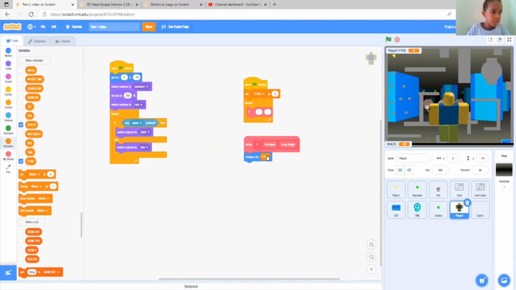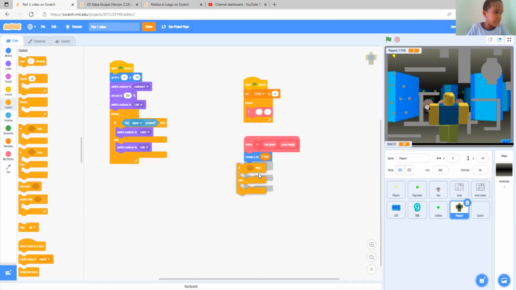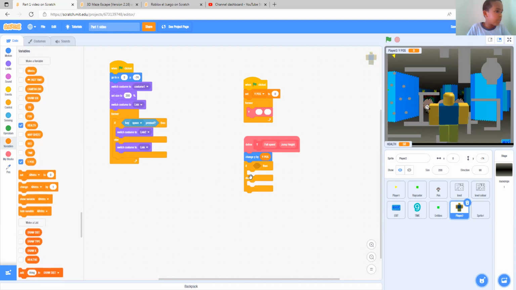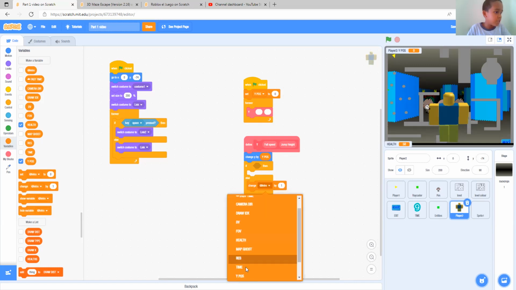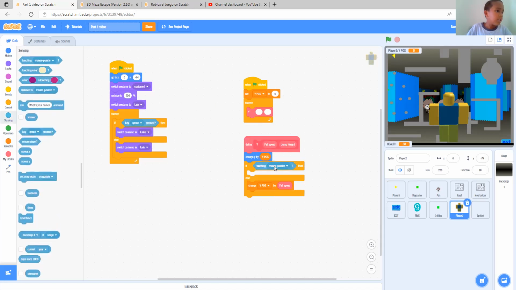Y pos, and then add an if else. Before we continue on the if and everything, set this to change Y pos by, let's say, fall speed. Alrighty then. Let's say until touching sprite 1 for now.